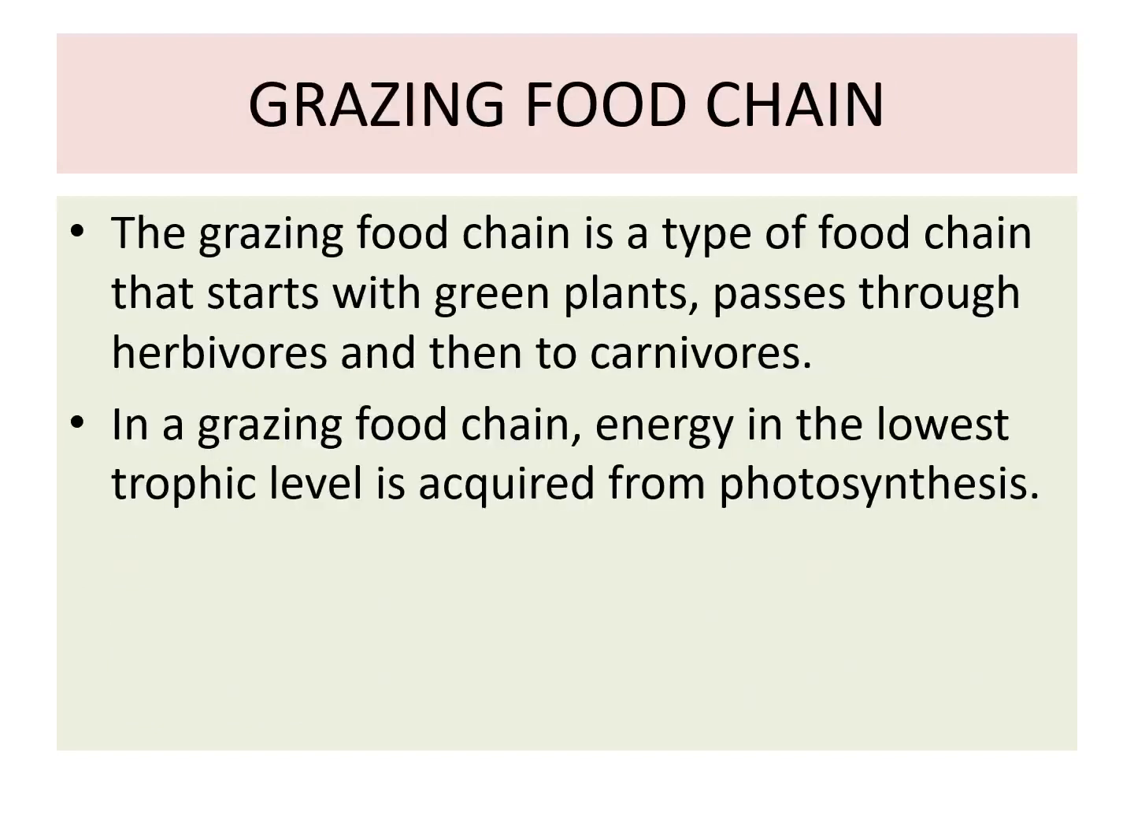Next term is the grazing food chain. Grazing food chain is a type of food chain that starts with green plants, passes through herbivores and then the carnivores. In the grazing food chain, energy at the lowest trophic level is acquired from photosynthesis. So the plants acquire the energy through photosynthesis. They are consumed by the herbivores and then the herbivores are consumed by the carnivores.